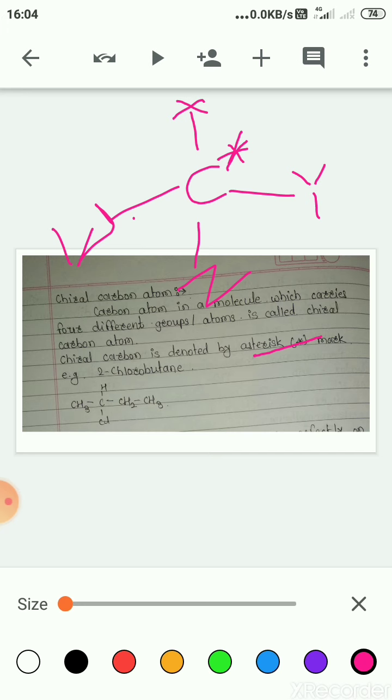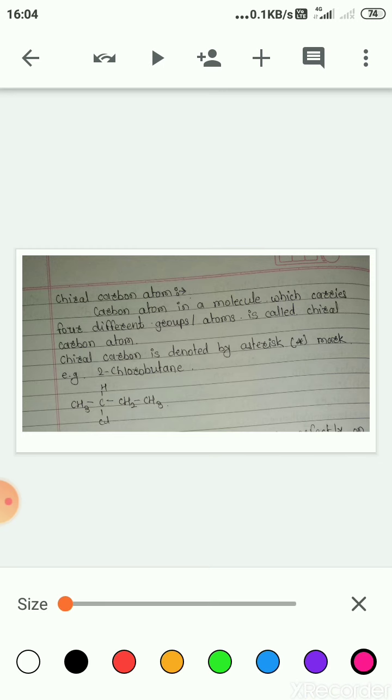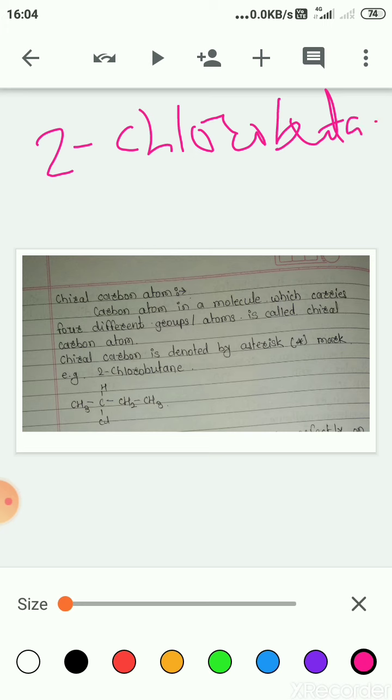We can take the example of 2-chlorobutane.